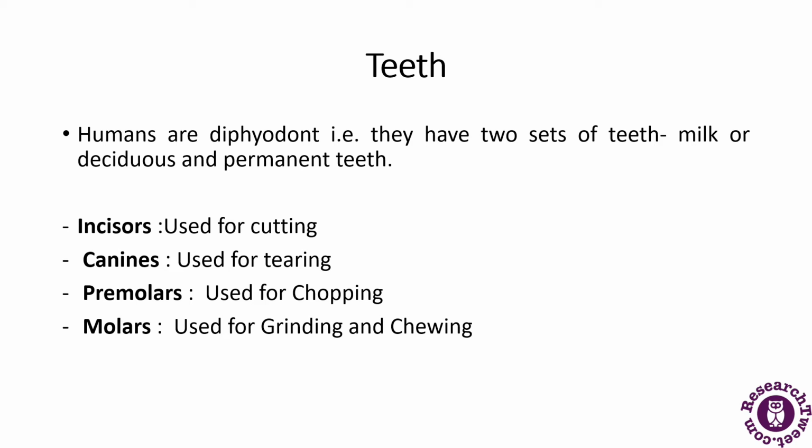Now, if we talk about how many permanent teeth a human has, an adult human has 32 permanent teeth, which are of four different types that we have named already: incisors, molars, premolars, and canines.